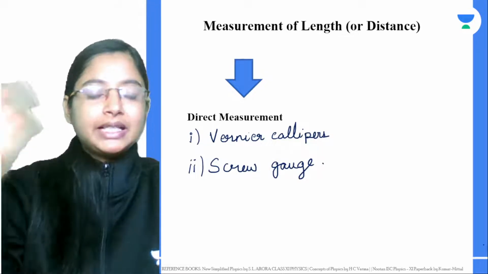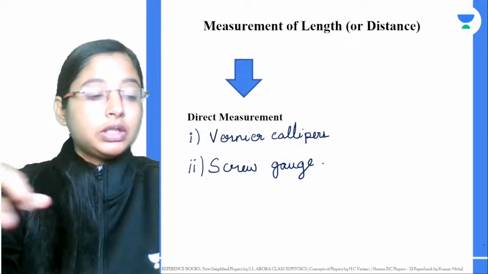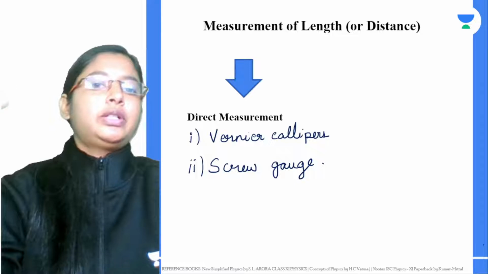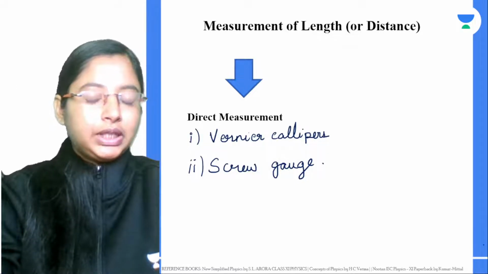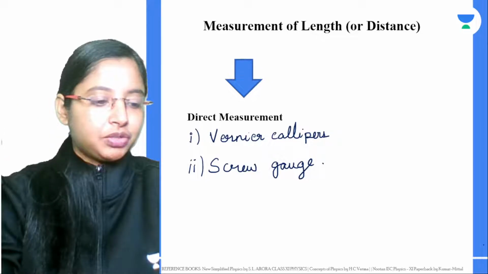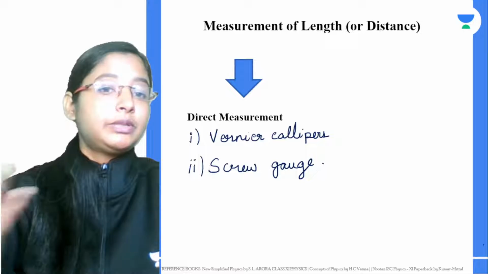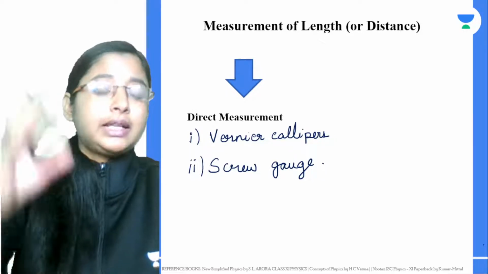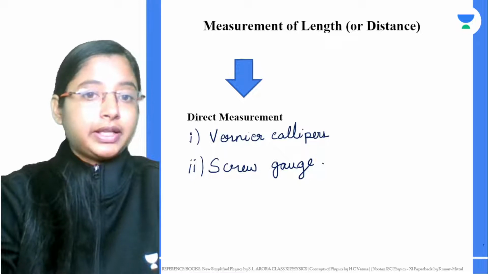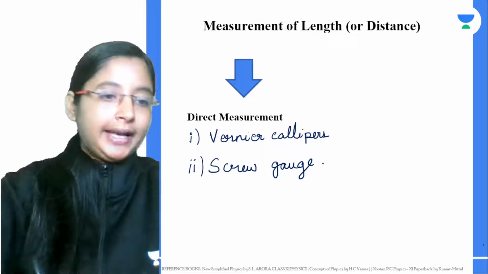Now, in case, let's say I want to measure, okay, this is very easy to measure, no? If I want to measure what is the height of a mountain or what is the height of a building, what would I do? In that case, I cannot go in for direct measurements. Or I want to measure what is the distance between the earth to sun. So in these cases, let's say a bird is flying in the sky. I want to know at what height it is flying. For these, we cannot do a direct measurement, right?